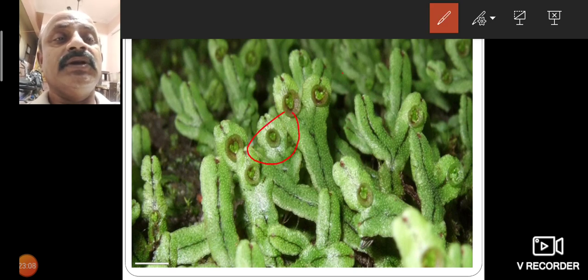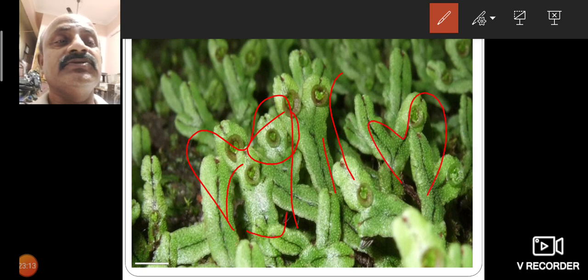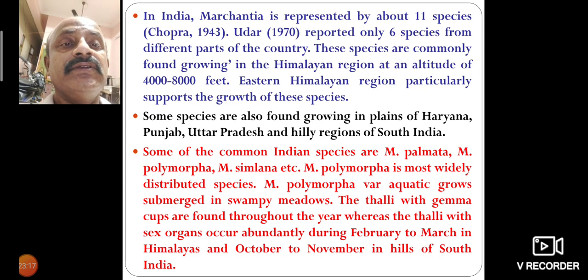So this is Marchantia. Marchantia is a heart-shaped, or liver-shaped, structure. In India, Marchantia has about 11 species, as reported by Chopra in 1943. Another author in 1970 reported only 6 species from different parts of the country.